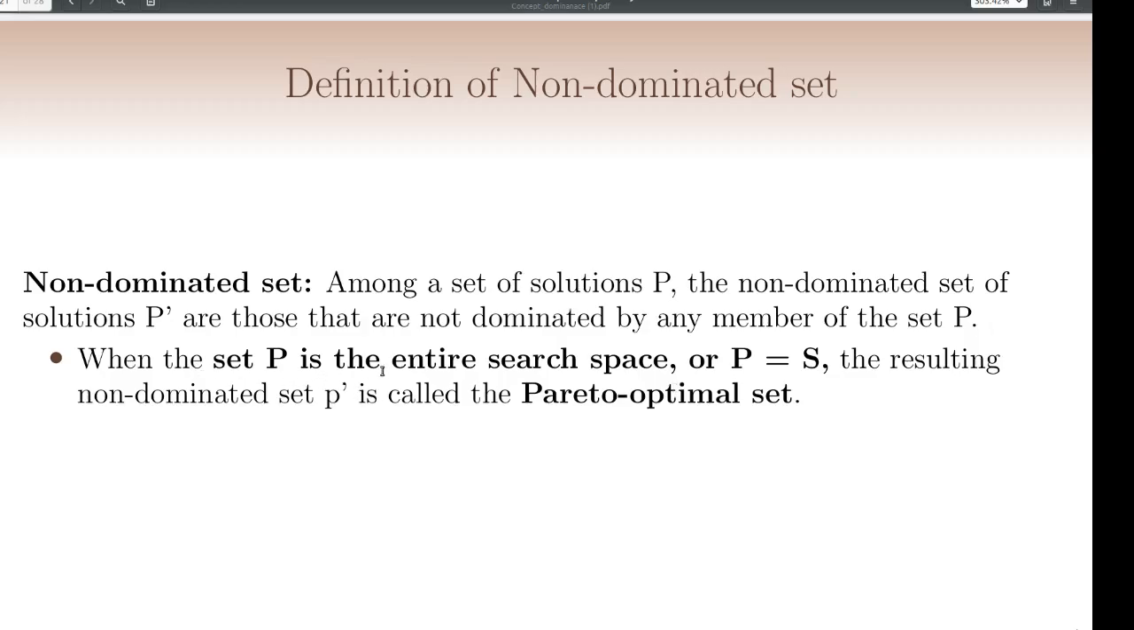When the set P is the entire search space, that is P equal to S, the resulting non-dominated set P dash is called the pareto-optimal set. So if P equals S, where S is the feasible search space, then the non-dominated set is known as the pareto-optimal set.